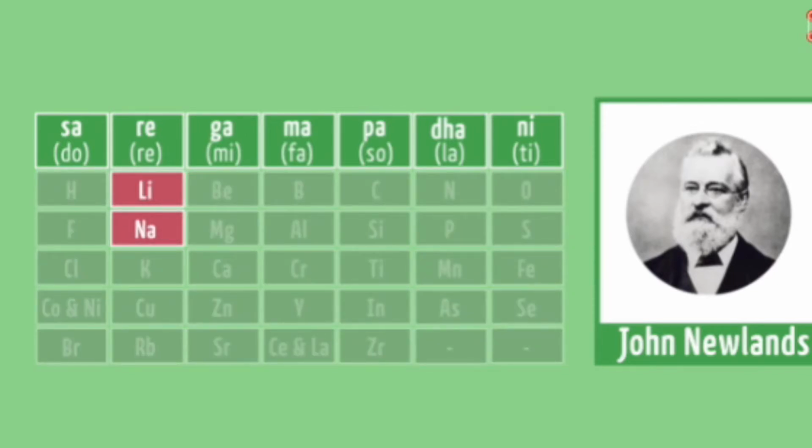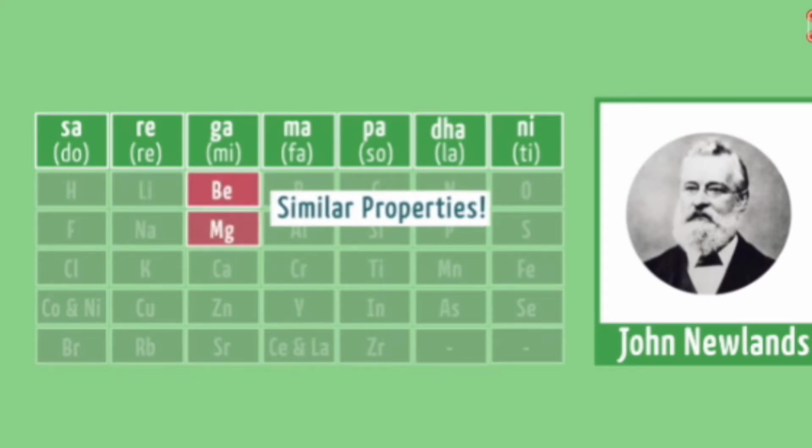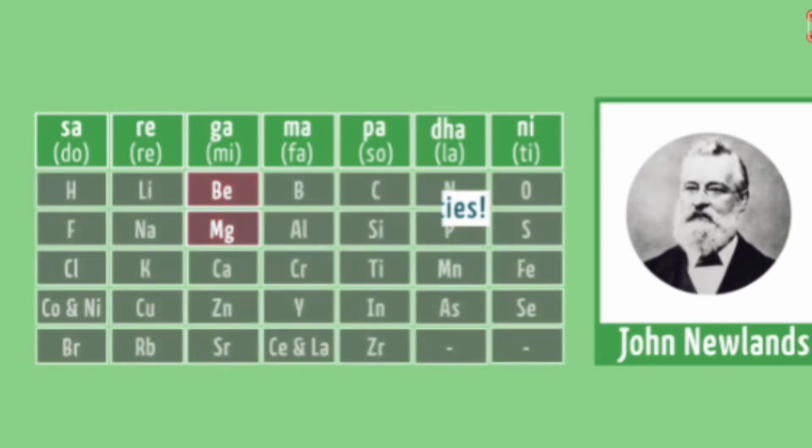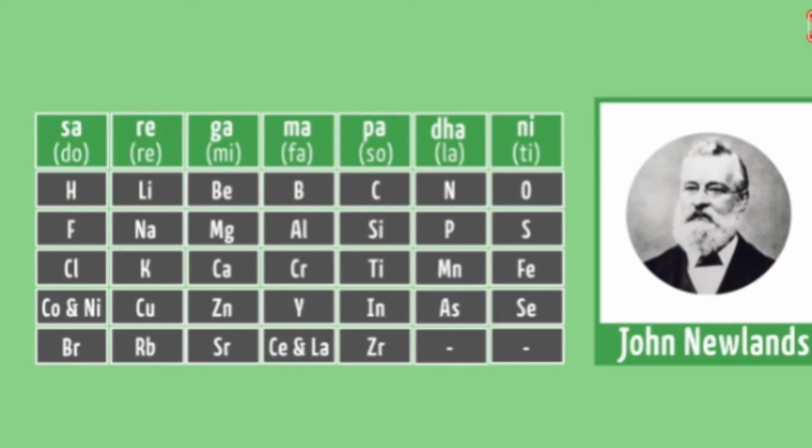Whenever he arranged all these elements in tabular form, the first element and the eighth element have similar properties. He arranged in that way. There are a total of 56 elements, and he started arranging them according to the increasing order of their atomic mass.